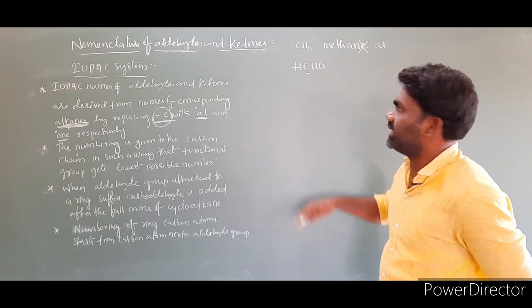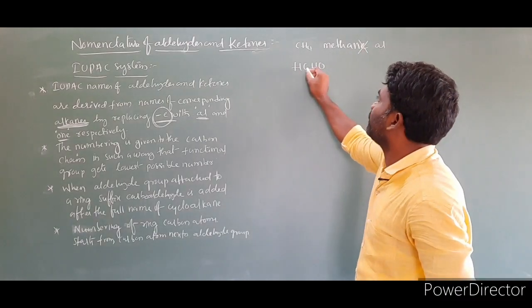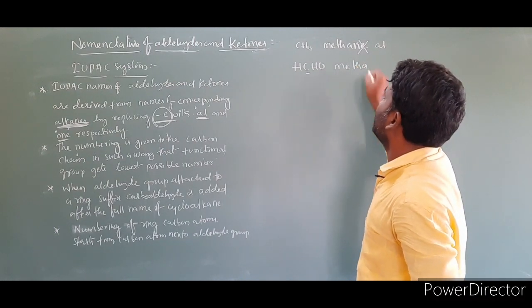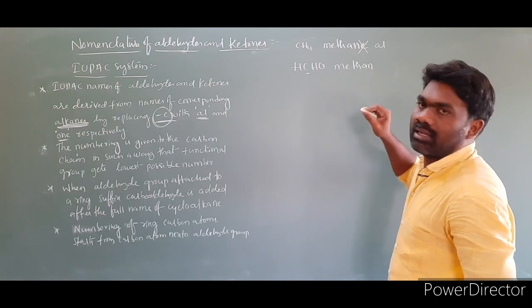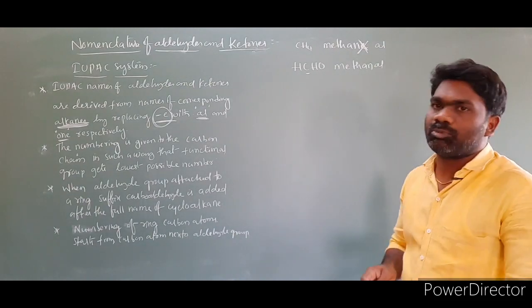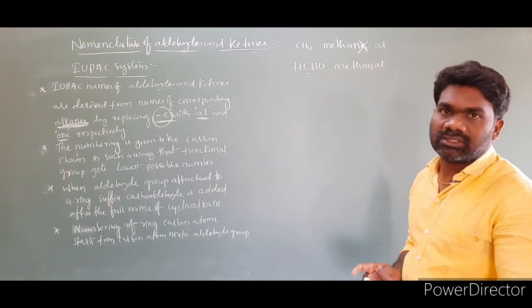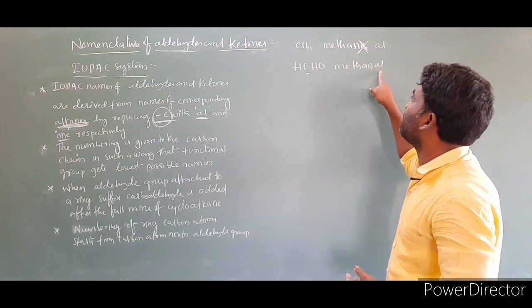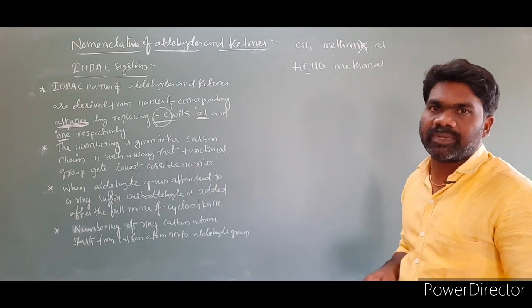First we will discuss aldehydes. So HCHO, this is only one carbon, methane, and E is replaced by al. Then the name of this compound is methanal. E of alkane is replaced by al, so the compound name will become methanal.